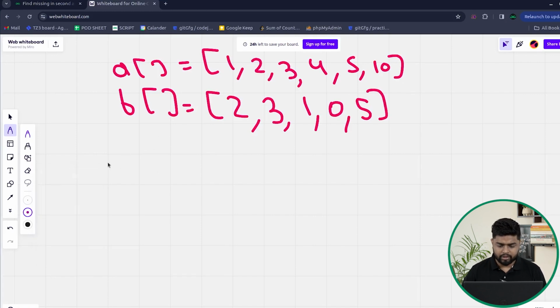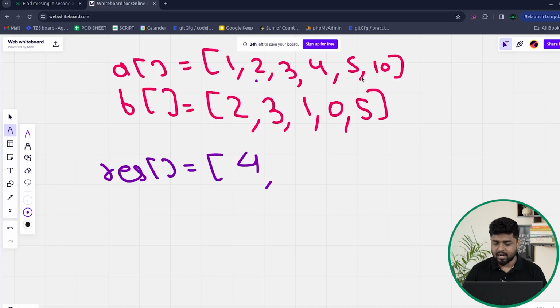So if we have got the first and the second array here, we have to return all the elements that are there in the first array but not in the second array. So in the result, what all elements will be there? If you will see, 1 is there in the first array as well as in the second array. 2 is there in the first array, it is also there in the second array. 3 is there in the first array as well as in the second array. 4 is there in the first array, but it is not there in the second array.